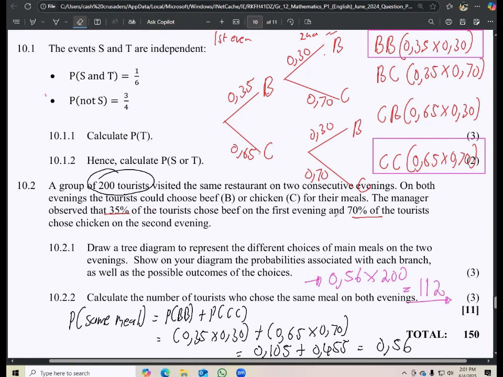So that's basically that. That's how you were supposed to approach all of this question right here for a total of 150 marks. So I hope you use this video to practice for your exam, which you are having on Friday. Make sure that you thoroughly go through all these questions and use this video as a way to identify your areas of weakness and make sure that you try to strengthen on that.